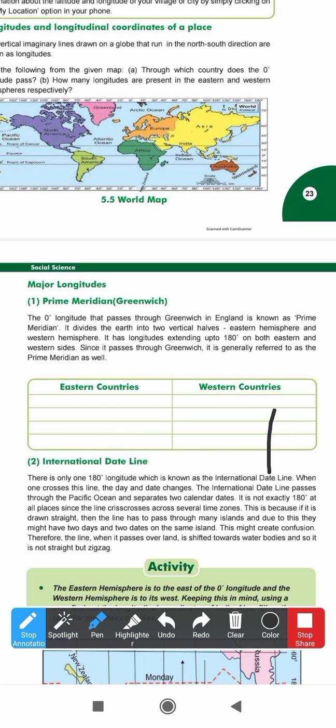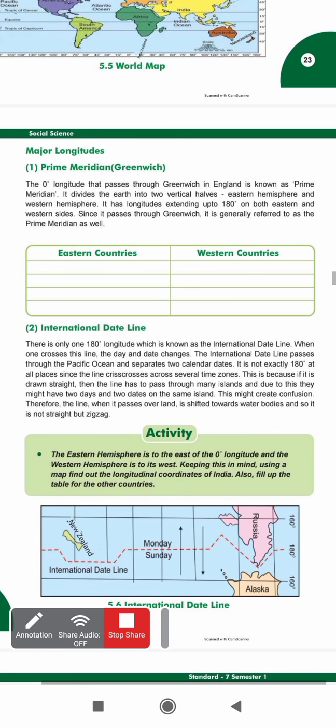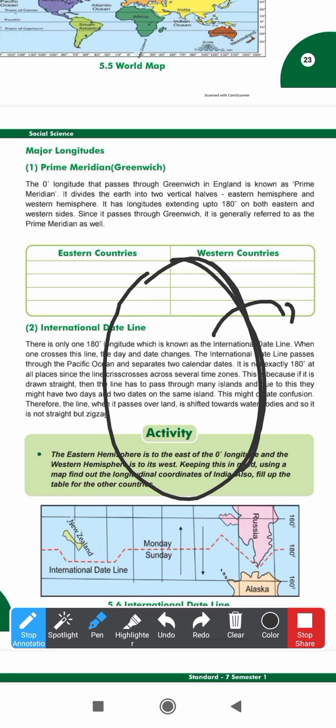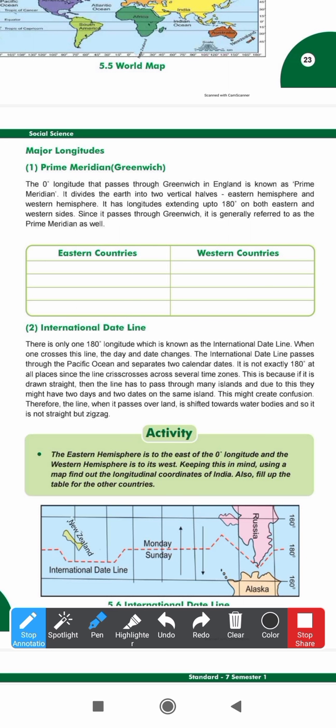Next, the international date line. What is the international date line? See, there is only one 180 degree longitude. That is called the international date line. Now see, if I cross 180, then I will get 0 again. So once my degree increases from 180, I have to bring it down, right?